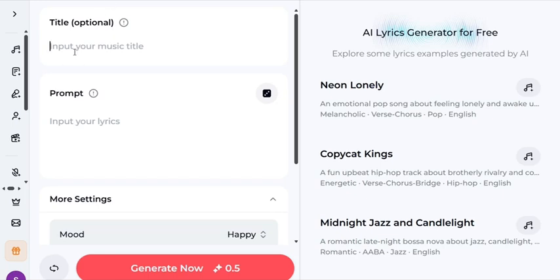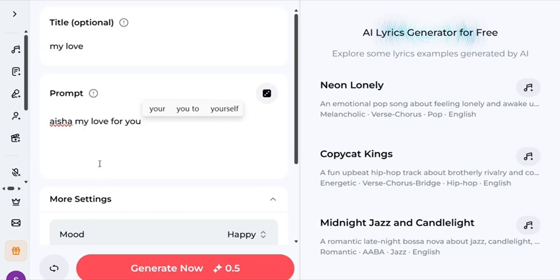All you need to do is put a title here. For example, I'll write "My Love," or I want it to be love music. I will write "My Love" and input your lyrics here. I don't have lyrics and I want to generate the lyrics. If you have an idea how you want the music to be, you can write it here. I will say, let me say, "Aisha, my love for you."